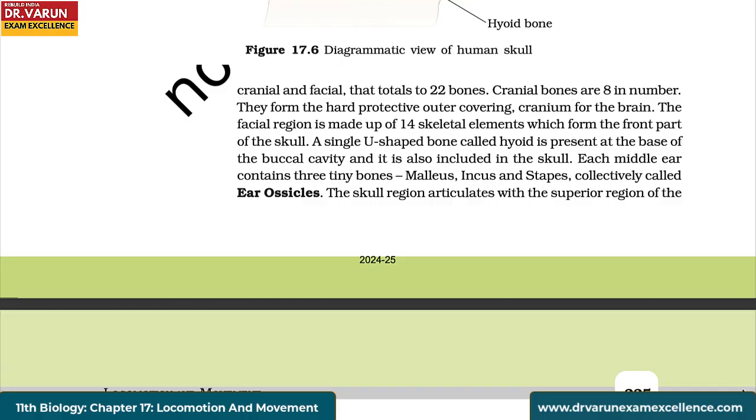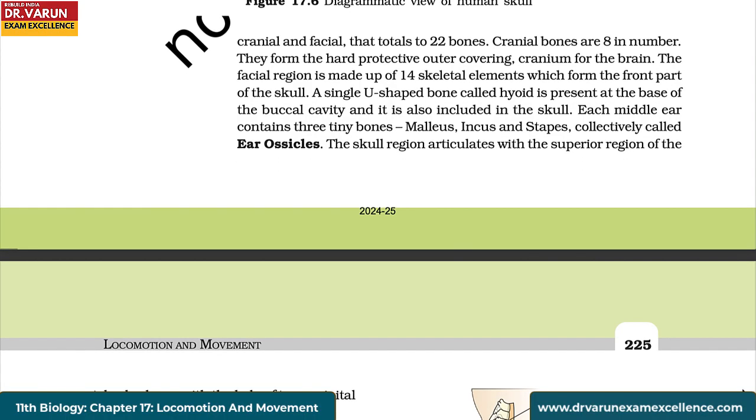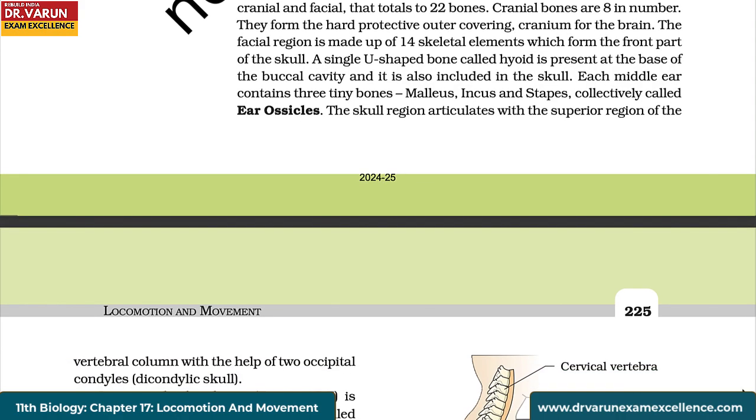The facial region is made up of 14 skeletal elements which form the front part of the skull. A single U-shaped bone called hyoid is present at the base of the buccal cavity, and it is also included in the skull. Each middle ear contains 3 tiny bones, malleus, incus, and stapes, collectively called ear ossicles.